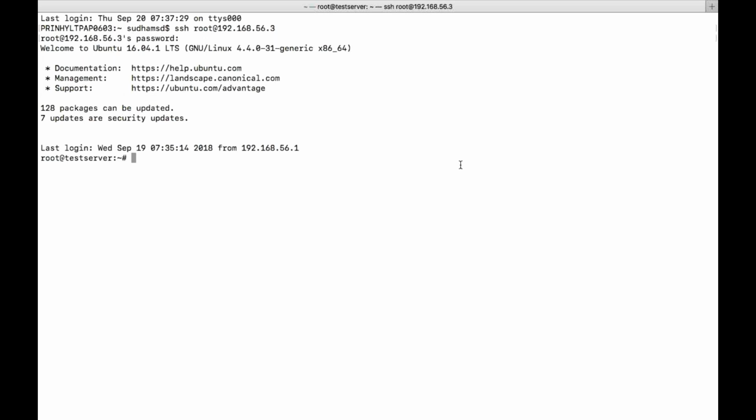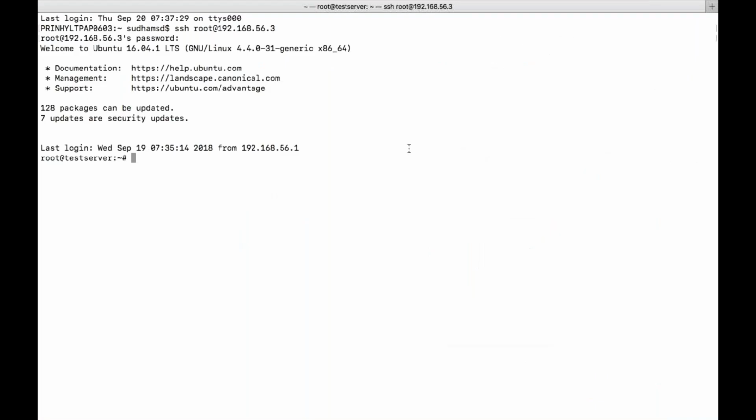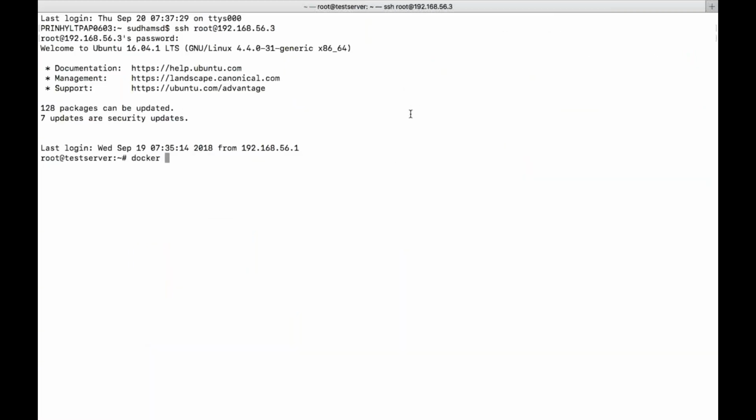Sugam, Suresh. Yeah, Suresh. I got an error: you can't attach to a stopped container. Start it first. So maybe the container which you have created is already stopped, so you cannot log into the container. First of all, whenever you create a container, just verify with the docker ps command.